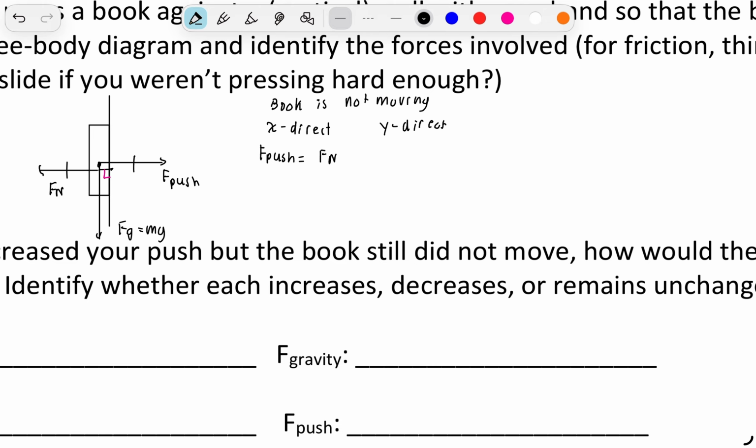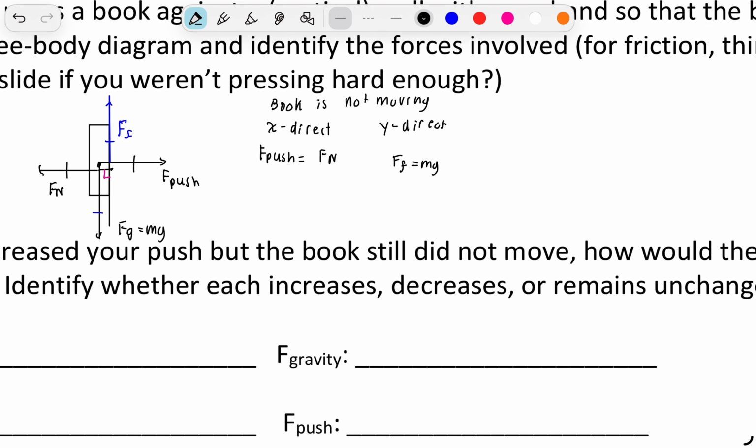But in the vertical direction, we have the force mg, gravity accelerating it downwards, and upwards there's going to be a frictional force, Ff. And this frictional force is going to be equal in magnitude since it's not moving. Now for our FBD, upwards we have the friction, downward we have gravity, and then horizontally we have our push